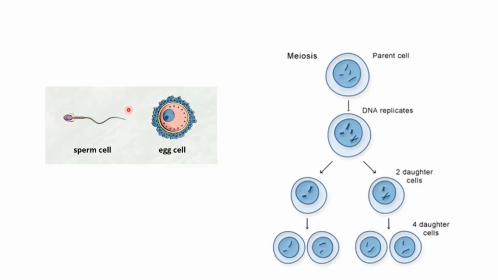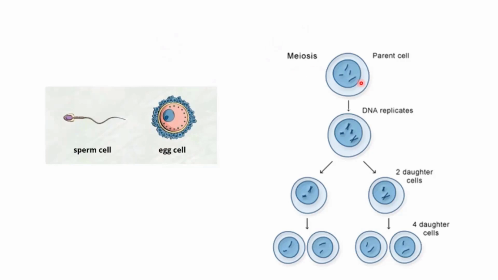So whatever cells are producing the sperm cell, or whatever cells are producing the egg cells, will have 46 chromosomes. But when they divide, they will give only 23 chromosomes to this one and 23 to this one. Now, this process of reducing the number of chromosomes after cell division is called meiosis, right?